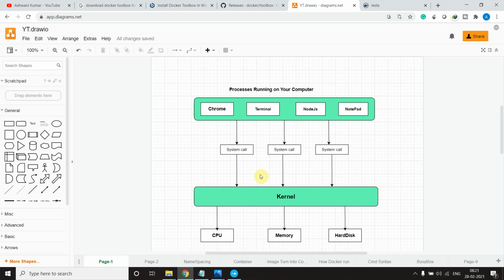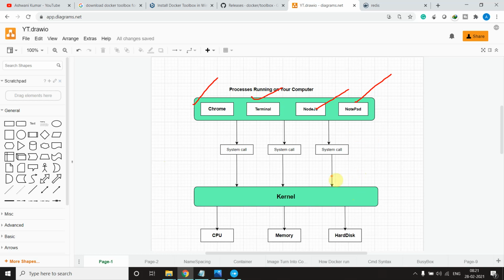As you can see here, this is the basic flow of your system. This is my system, right? If I'm using Chrome, and I'm using a terminal, and Node.js, and Notepad, this is a particular system, as you also use in day-to-day life. So how does the system interact with your hardware components like CPU, memory, and hard disk? With the help of the kernel. If you don't have an idea of the kernel, go to my channel, where there is a video only on the kernel, how it works. If you don't have an idea, I will tell you here. The responsibility of the kernel is to execute commands and allocate memory to processes.